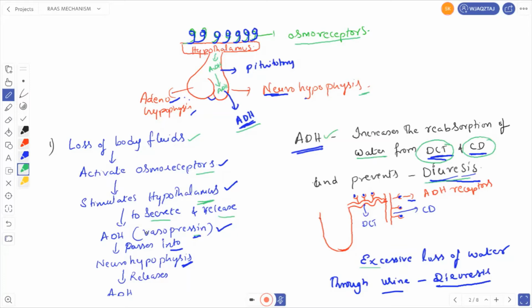Why? This antidiuretic hormone is activating only the DCT and CD, because the DCT and CD have the receptors for this hormone. You all know that a specific hormone binds to a specific receptor. So when these hormones are binding to these receptors, because the ADH receptors are present on DCT and CD, the ADH is activating the DCT and CD to reabsorb more water. Right.